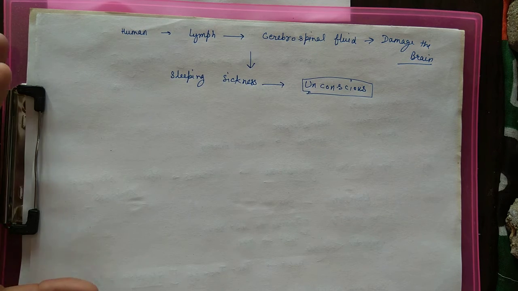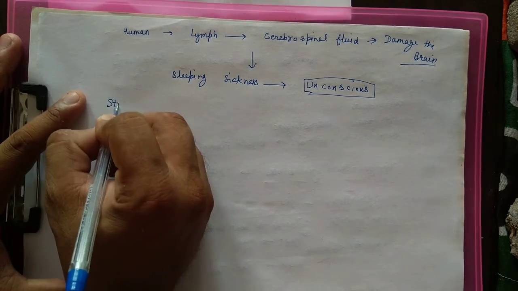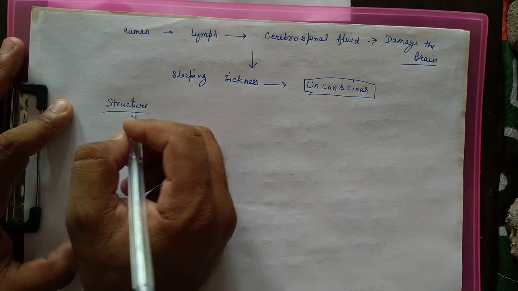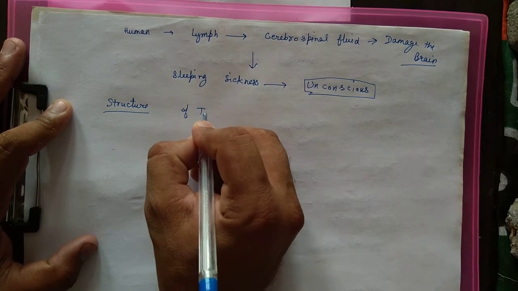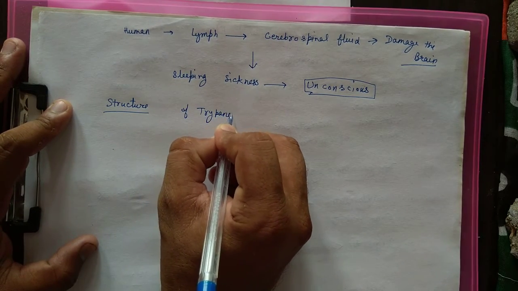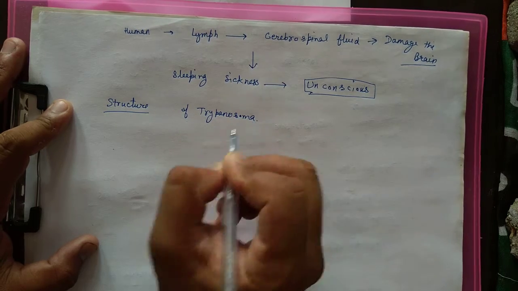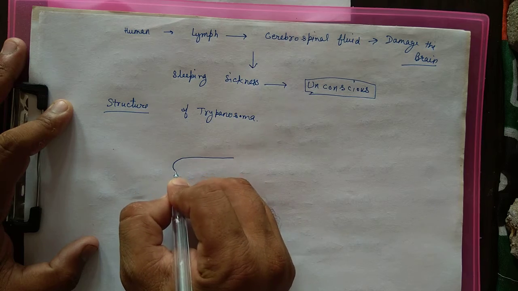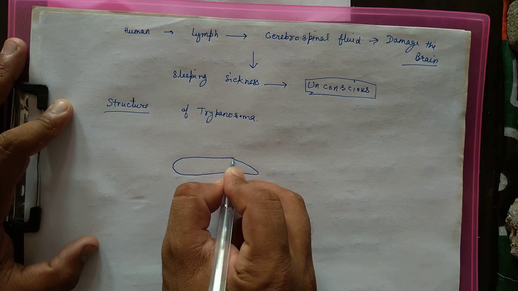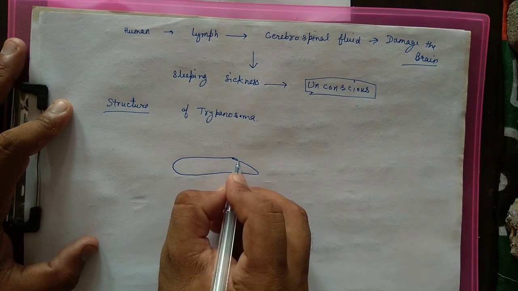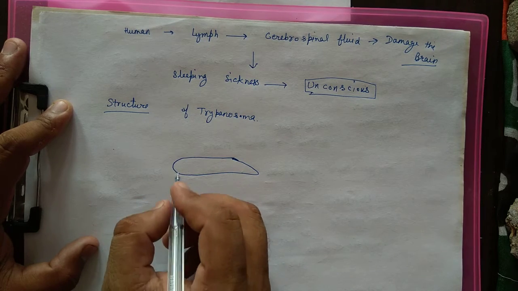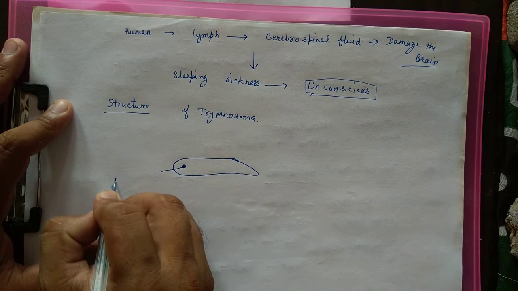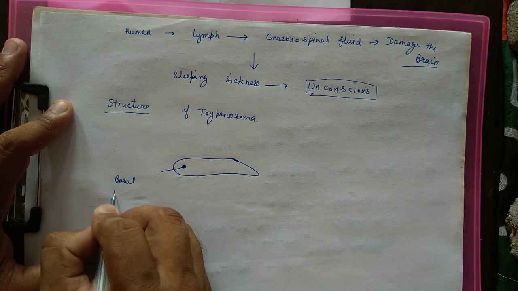Now we discuss the structure of Trypanosoma gambiense. Trypanosoma has a spindle body, having one flagellum that arises from the basal body.